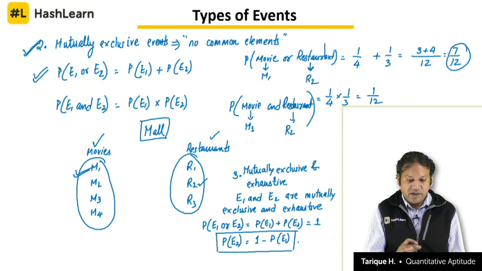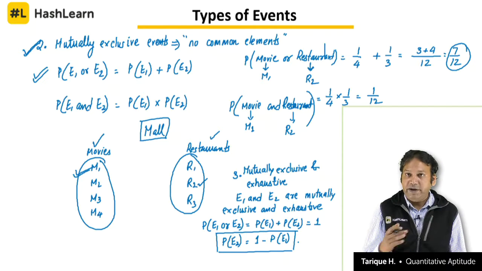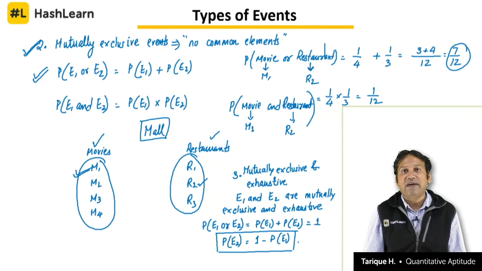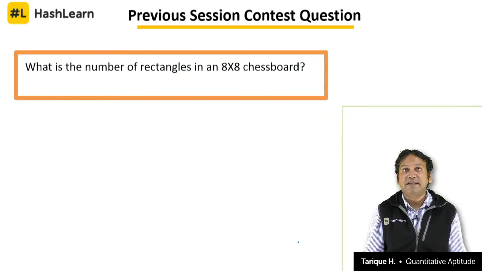Okay, so we have discussed the different types of events that are there in probability. One is dependent events, then we have the mutually exclusive events, and then mutually exclusive and exhaustive. Alright, now let us see the previous session contest question. Let us understand this. This again was in the class of combination.